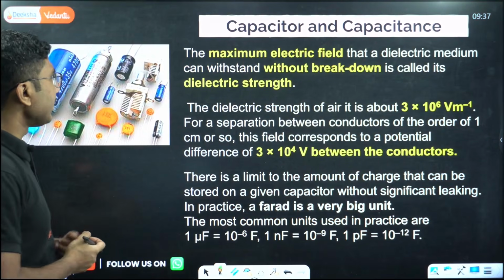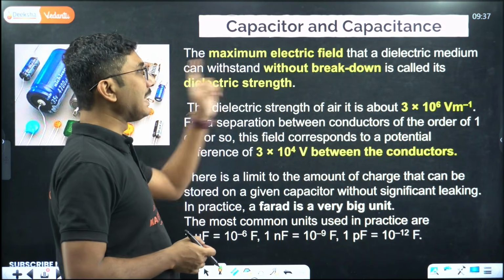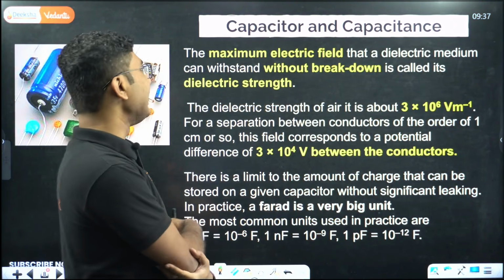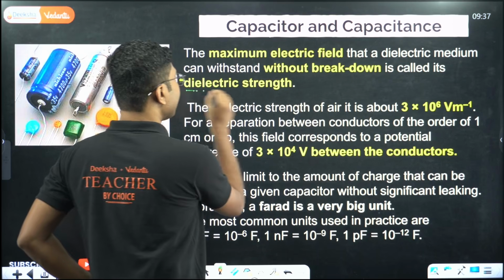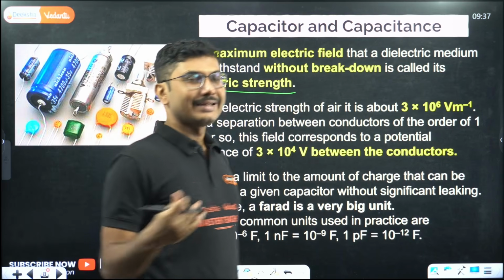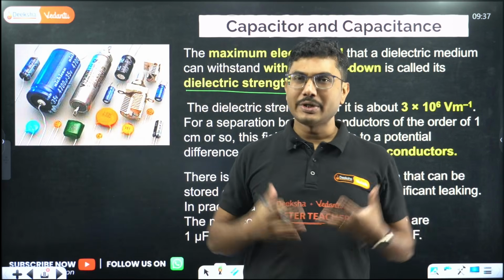Right, let's continue. The maximum electric field that a dielectric medium can withstand without breakdown is called dielectric strength. Okay, so dielectric strength means the maximum field a capacitor's dielectric can withstand.